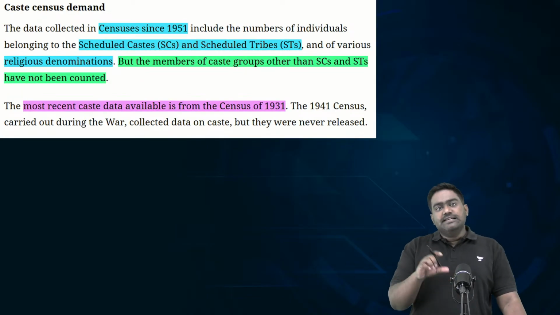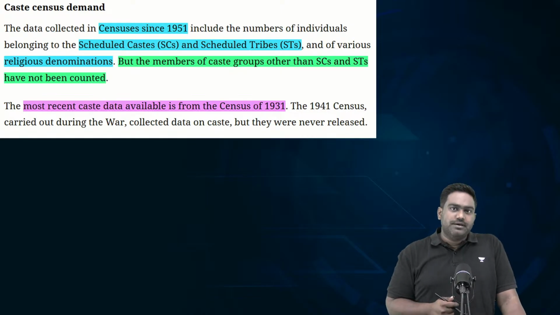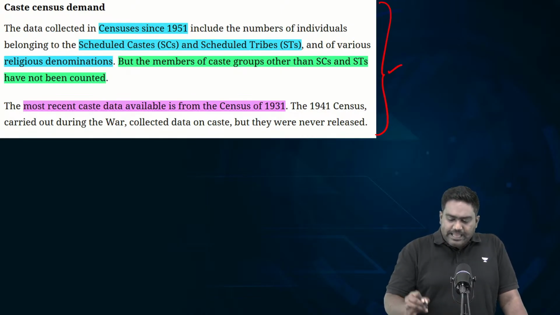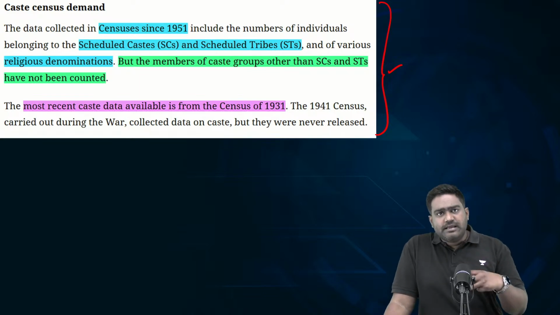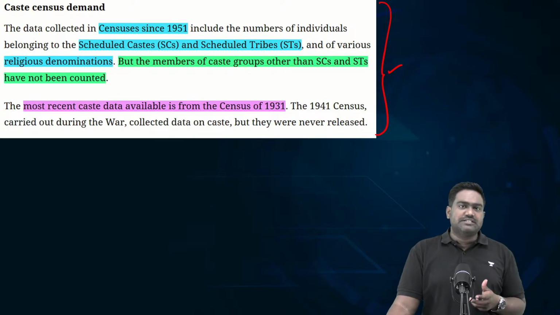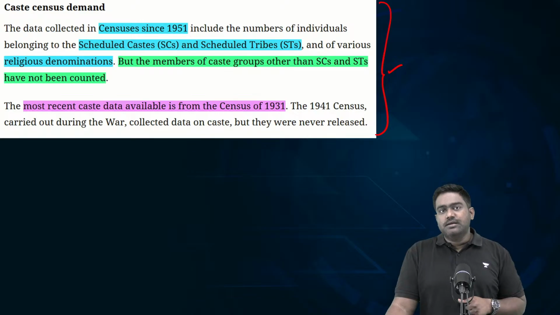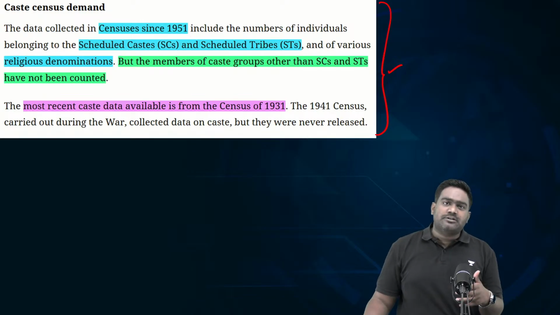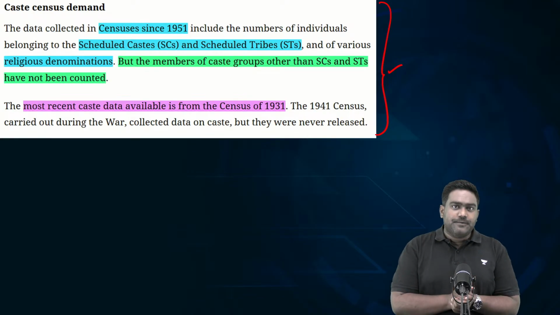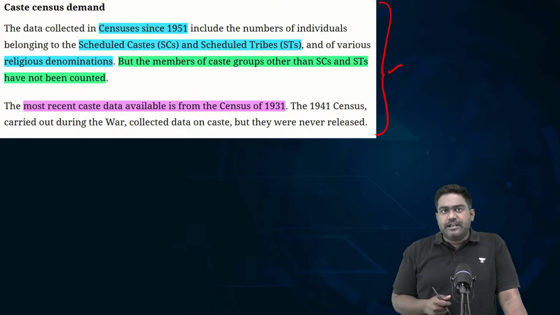Now, let's talk about the history of caste census first. Has caste census ever been conducted in the country? Let's look at this first, and then we'll understand the relevance, the application of a caste census, why it is necessary from a policy making perspective, and what are the risks associated with it. We'll also discuss the political nature of this decision, because eventually this decision will have serious electoral implications as well. A caste census essentially is conducted to determine the caste profile of the country, the different castes, the population size of different caste based communities in India.